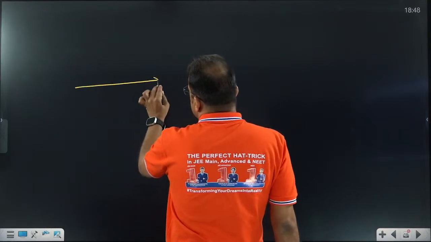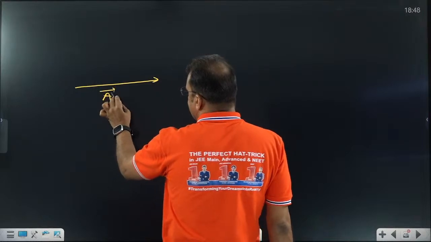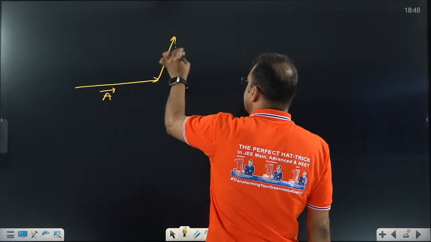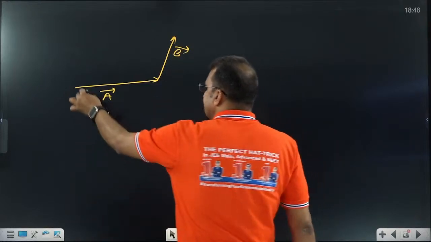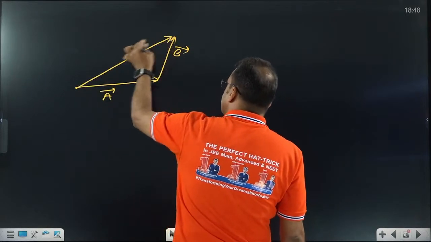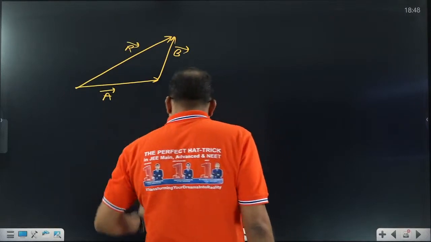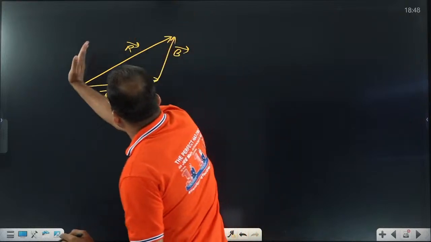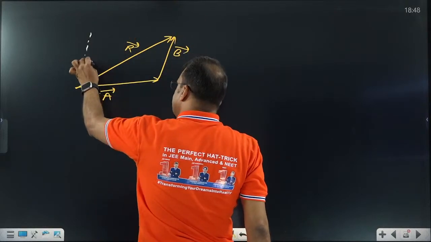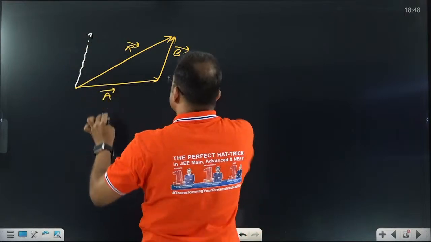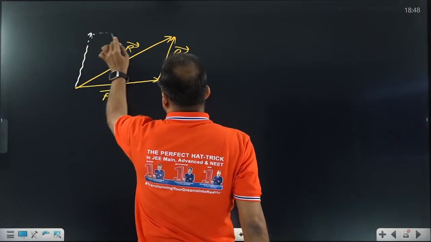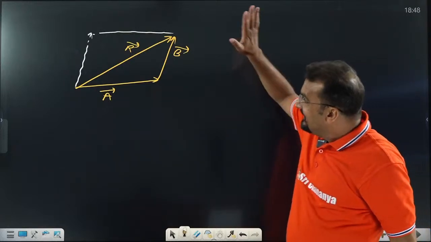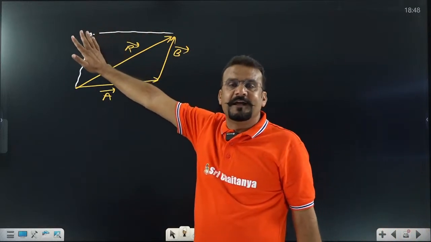Okay, what was vector A in the triangle law? This is vector A. What was vector B? This was vector B. Yes sir, we are getting it, and we formed the triangle law. This was the triangle law. This is the resultant vector. Can I do one thing? Take one parallel vector of vector B on this side. This is the parallel vector of B. Shift this one. Take the parallel vector of this. This is a parallelogram. The same triangle law is going to become the parallelogram law.